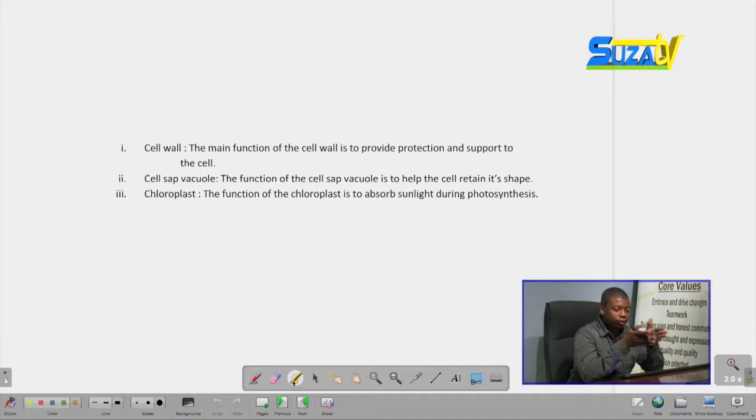In answering a function like this, you can just say the main function of a cell wall is to provide protection and support to the plant cell. The cell wall provides protection, as it does not allow many things to go in and out of the cell membrane. So it acts as a barrier, and also it supports the plant cell, giving it its shape.